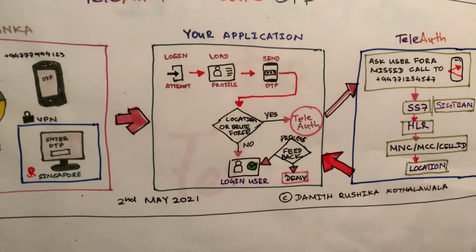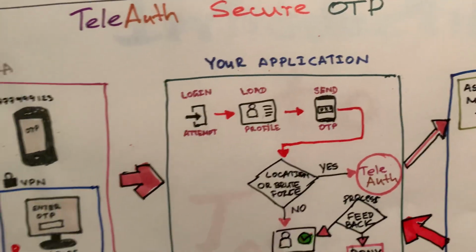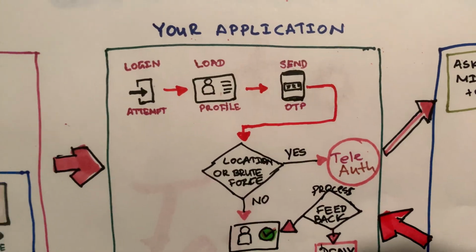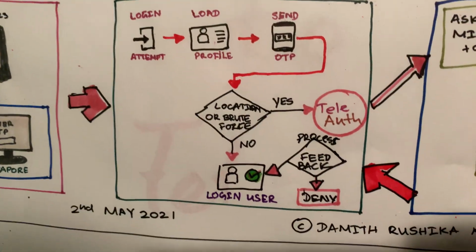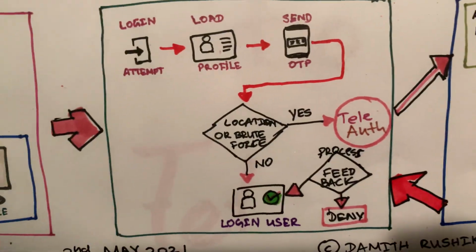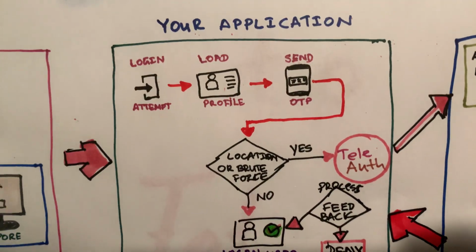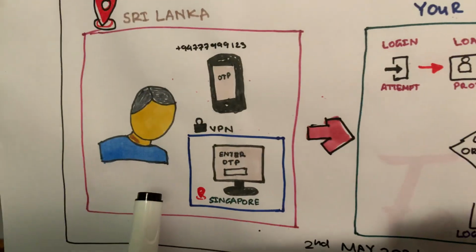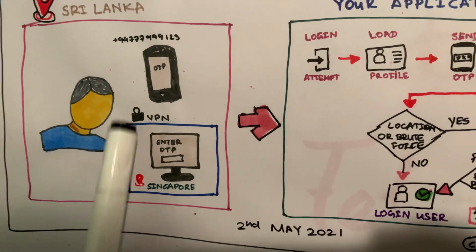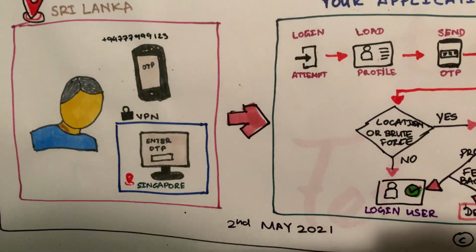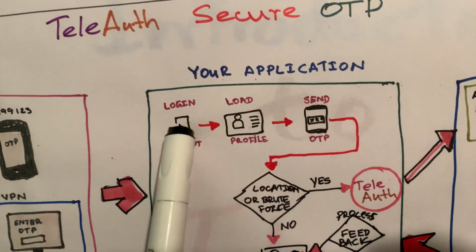Within teleauth, the application designer can go through the same process up to the OTP level. The user comes via mobile or workstation to the login page.